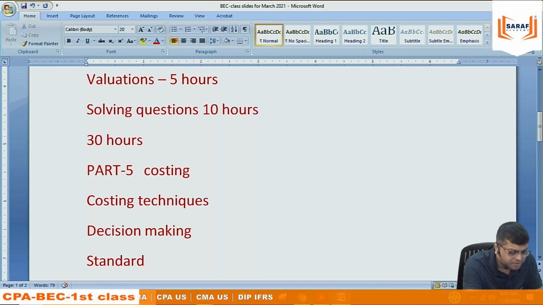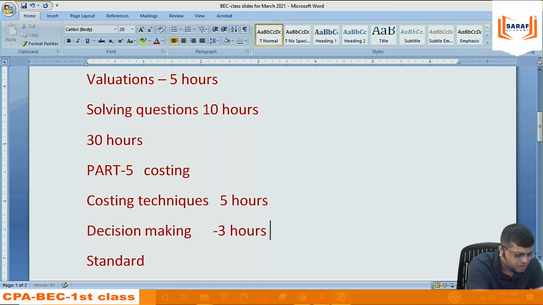Costing techniques will be taking around 5 hours. Decision making, 3 hours. Standard costing, 5 hours.